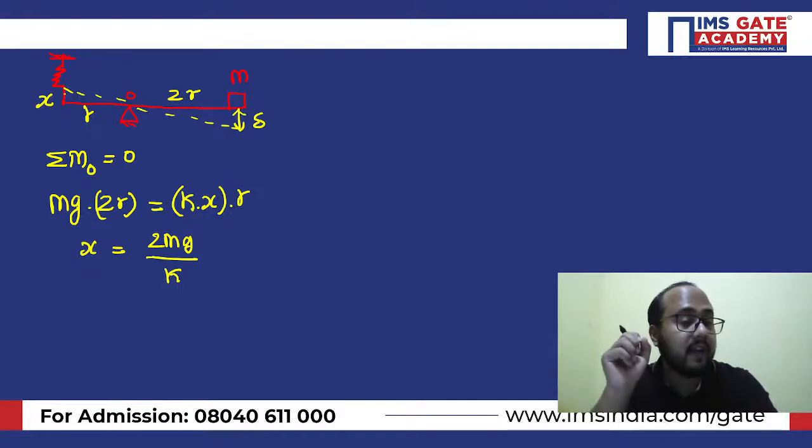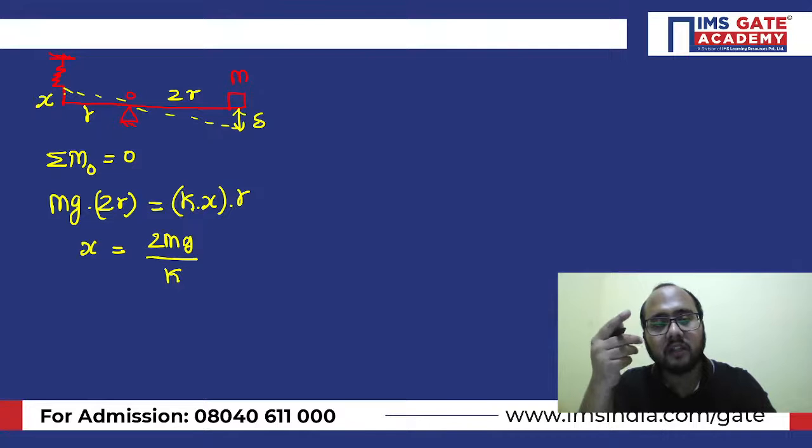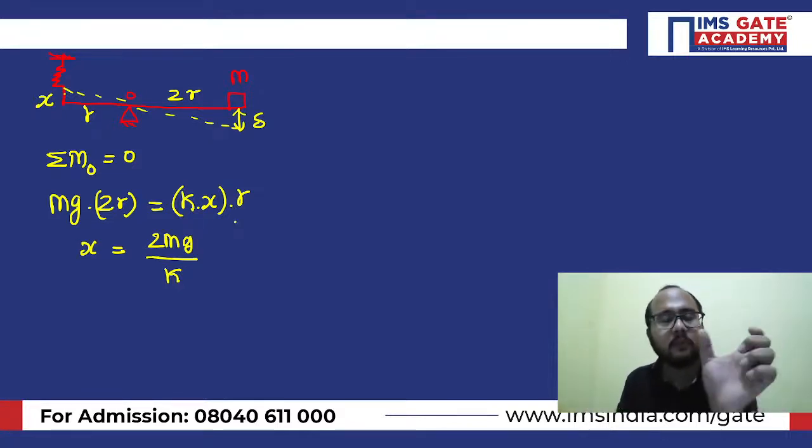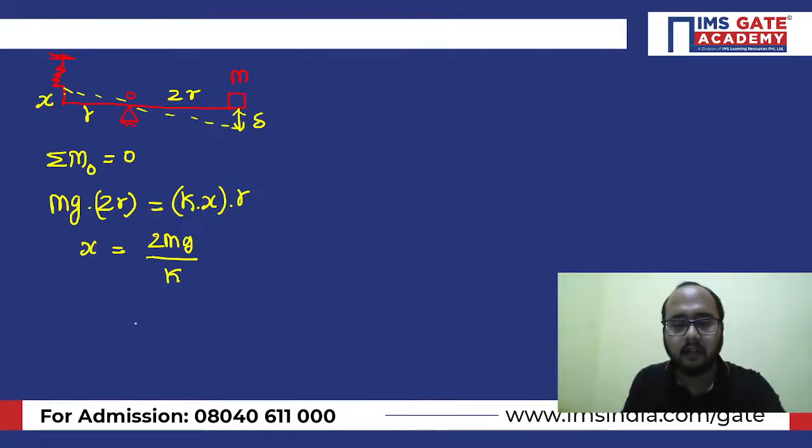So the value of x is 2mg by k. It is the deflection of the spring, but we need delta. How can you calculate delta? Use similar triangles, simple.